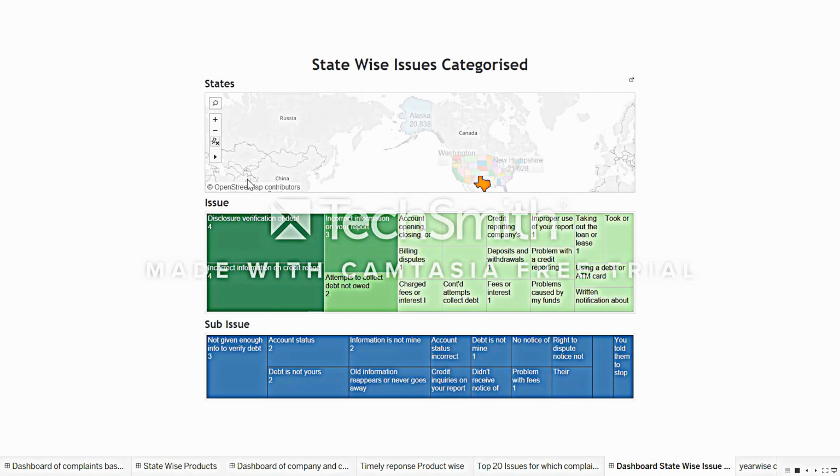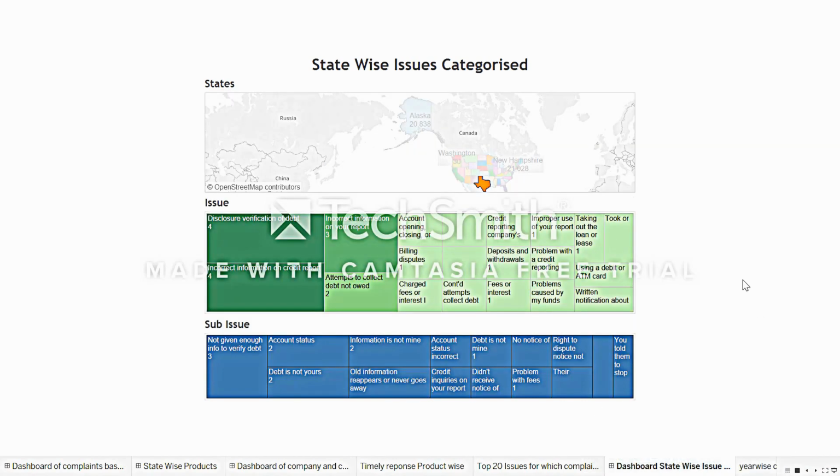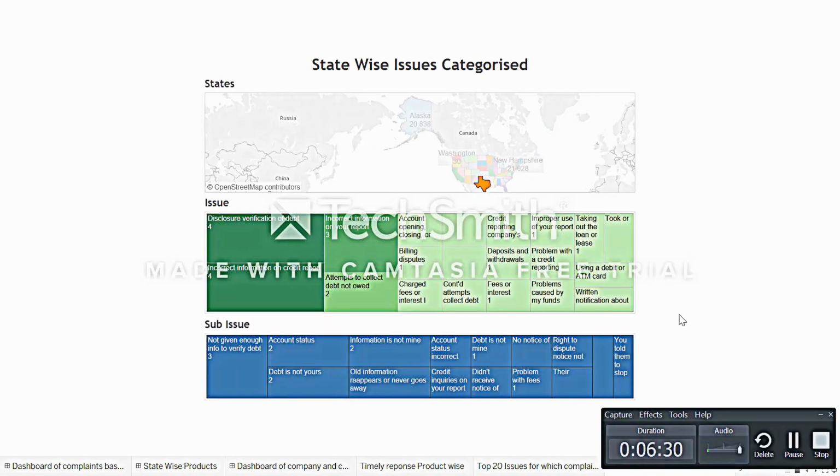This sixth use case tells us the state-wise issues categorized, and the whole project will help the CFPB analyze the complaints recorded, and will help them reduce the number of complaints flowing in every time.